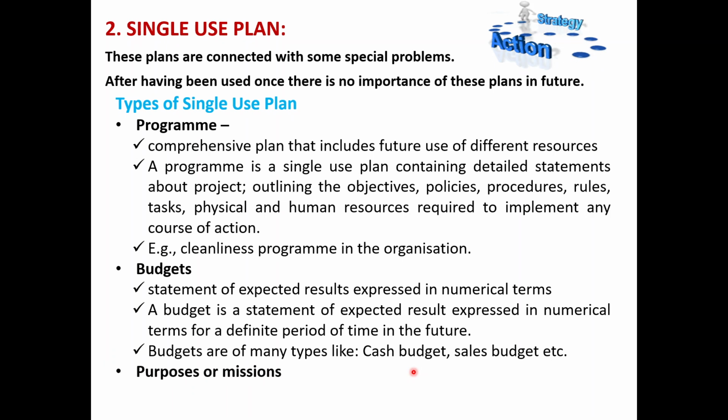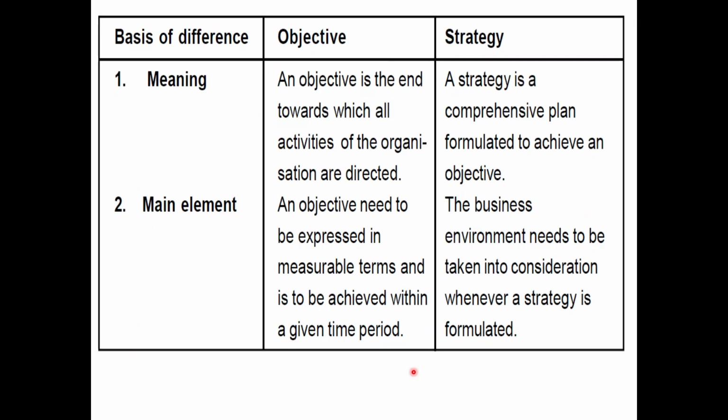The last one is the purpose or mission, what are the objectives of our industry. So friends, we have to see the basic difference in meaning between objective and strategy. What is the objective? The end towards which the activities of the organization are directed, what the objectives are decided.